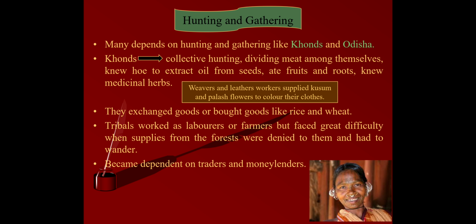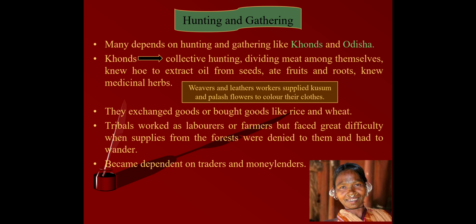For coloring their cloth. When the weaver and leather worker wanted to color their cloth, they contacted the Khonds, so that they could get the supplies of kusum and palash flowers, and they could color their cloth and leather.